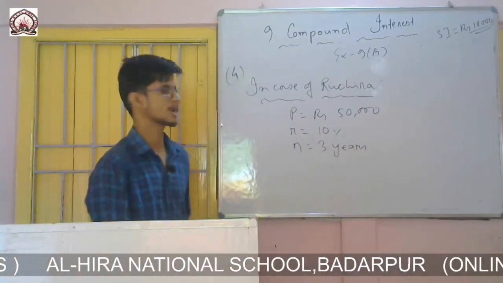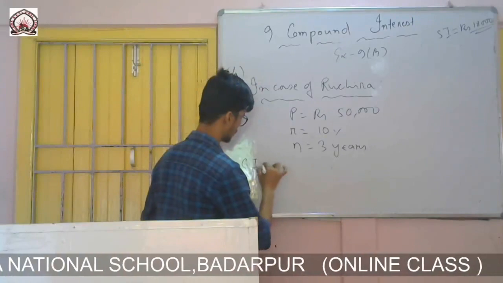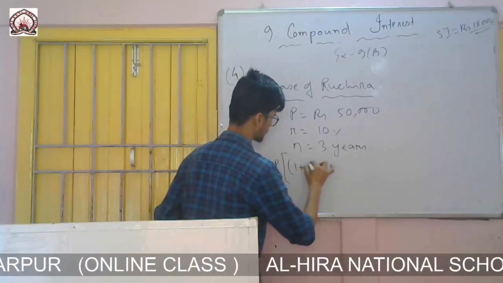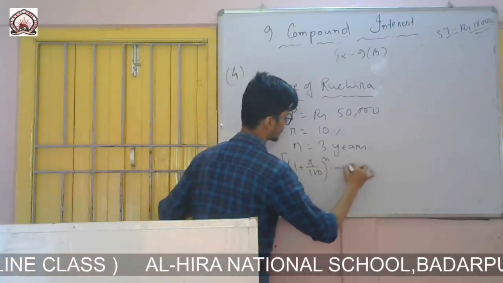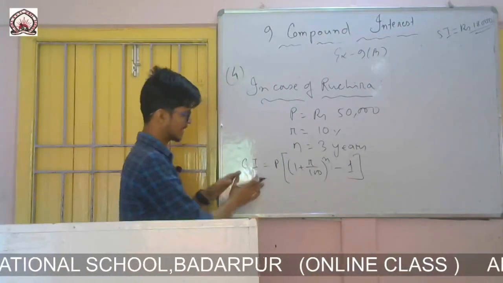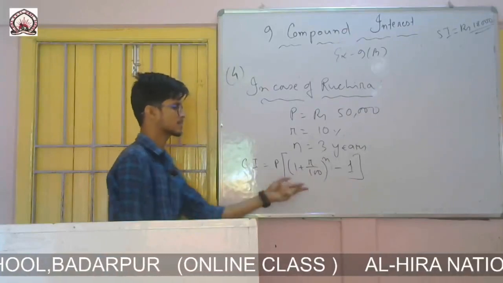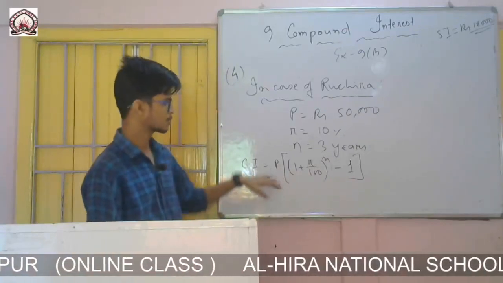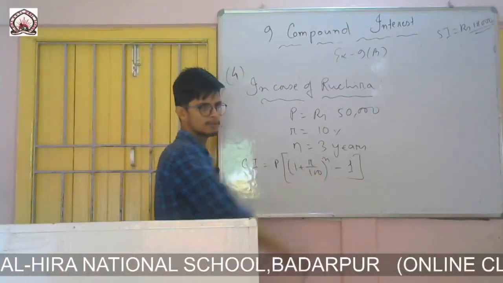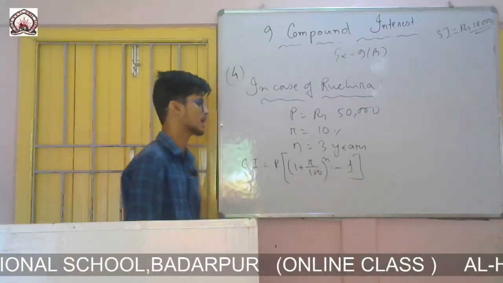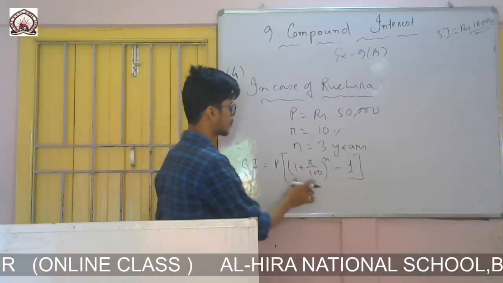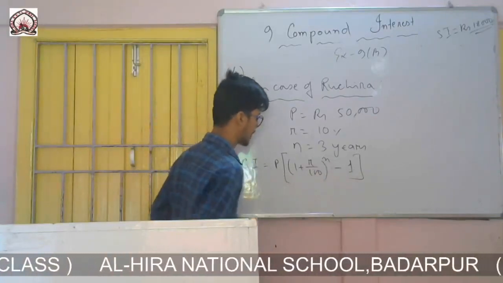Here you will directly use the formula of compound interest: P into (1 plus R by 100) to the power n minus 1. We are not finding the amount and then calculating the compound interest. If anyone wants to do it by the earlier method, they can first find the amount and then subtract the principal. But I am using the direct formula.